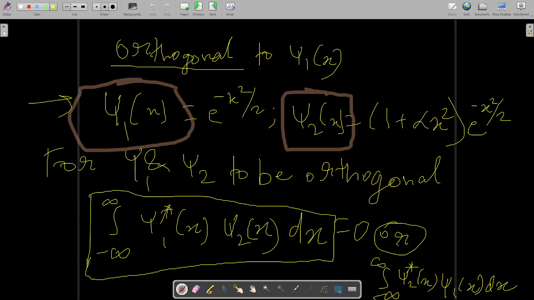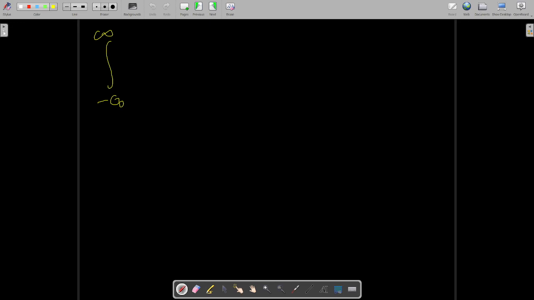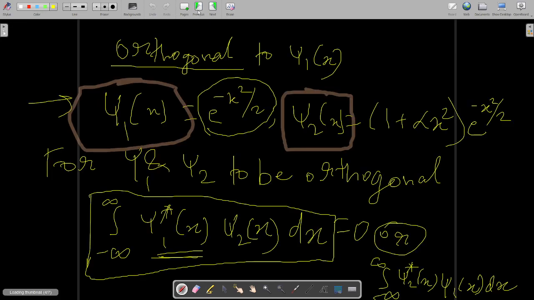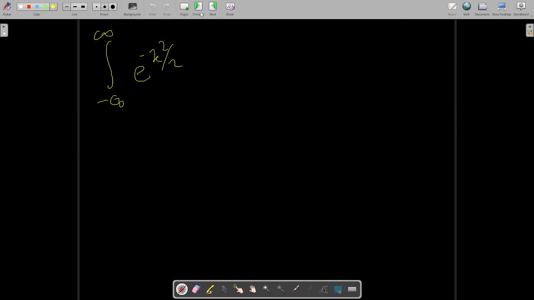So psi 1 star will be written like this, and psi 2 will be 1 plus alpha x square, e to the power minus x square by 2.